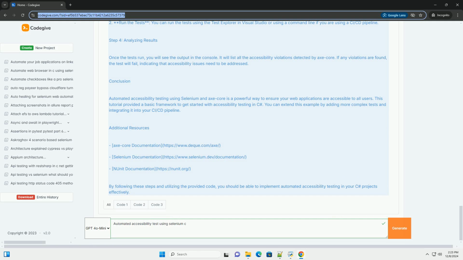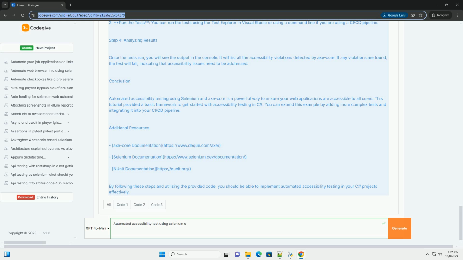Step 1. Setting up your project. 1. Create a new C# project. Open Visual Studio and create a new C# project, console application or test project. 2. Install NuGet packages. You need to install the following NuGet packages: